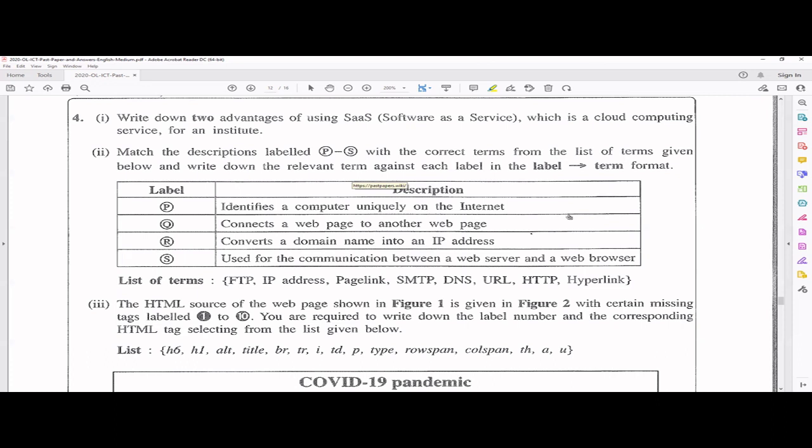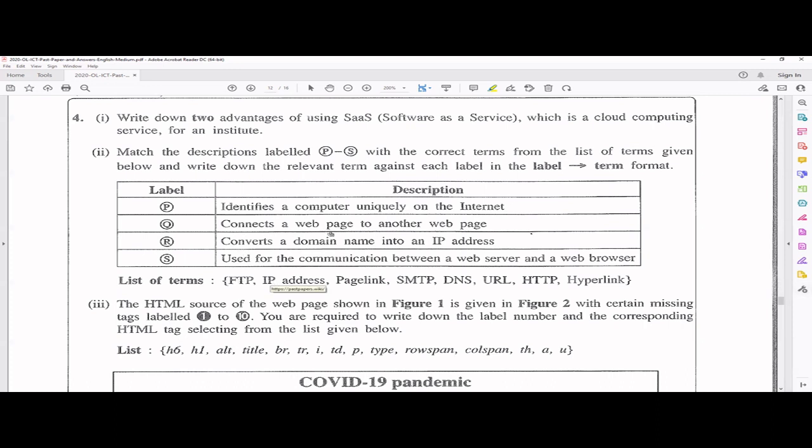So these answers won't need so much space, right? With a very small number of pages, you can answer the question paper. So a very easy one, right? Not like history and science, where you have to write so much. But in these ones, you just have to write P, Q, R, S. So P is this, right? We'll see. Identifies a computer uniquely on the internet, right? It's the IP address. Remember, every computer on the internet has an IP address. There are 2 versions, IP version 6 and 4. Don't worry about those things much, but every computer should have an IP address. So P should be IP address.